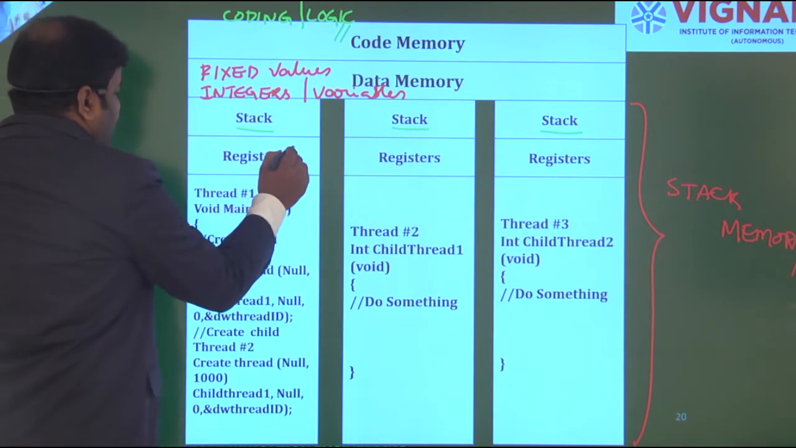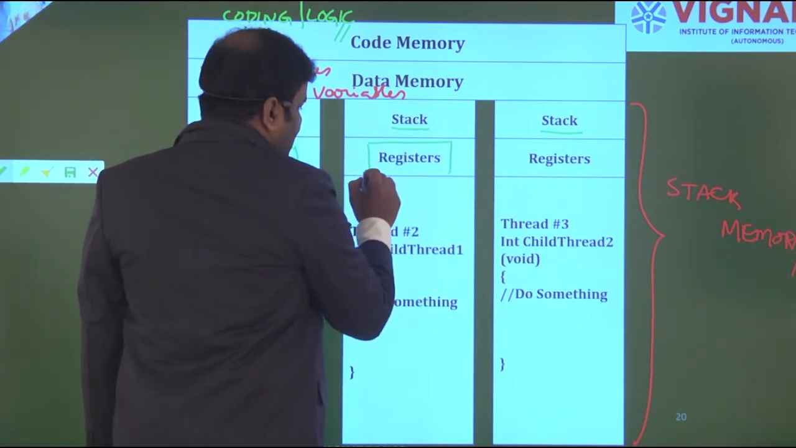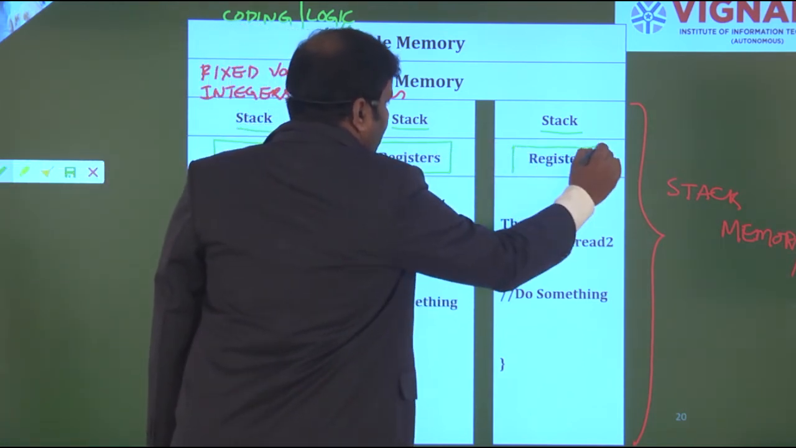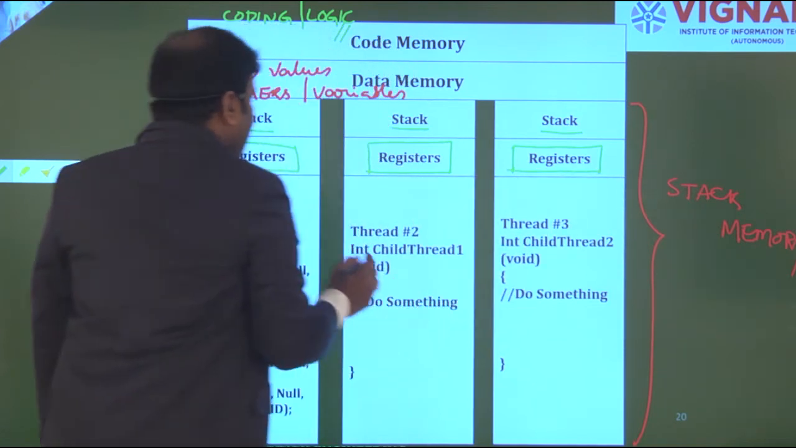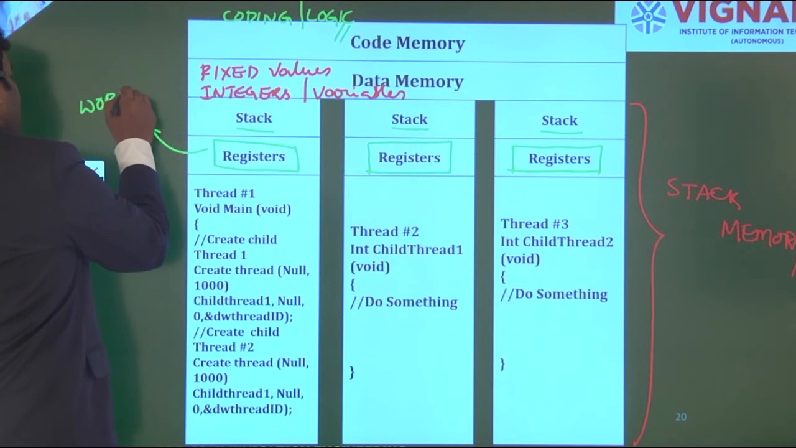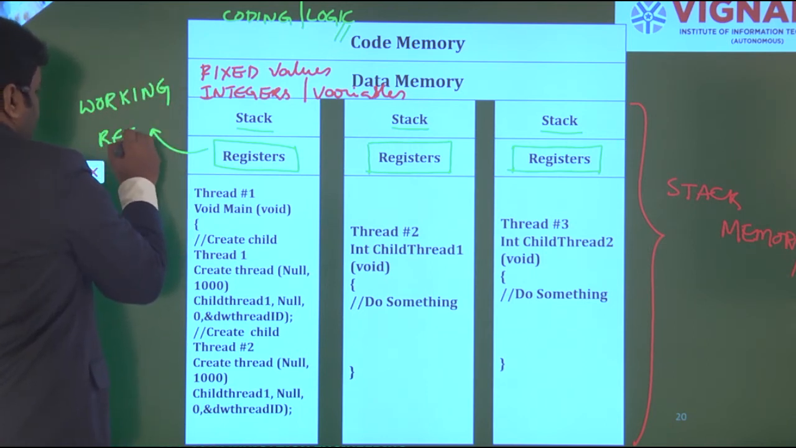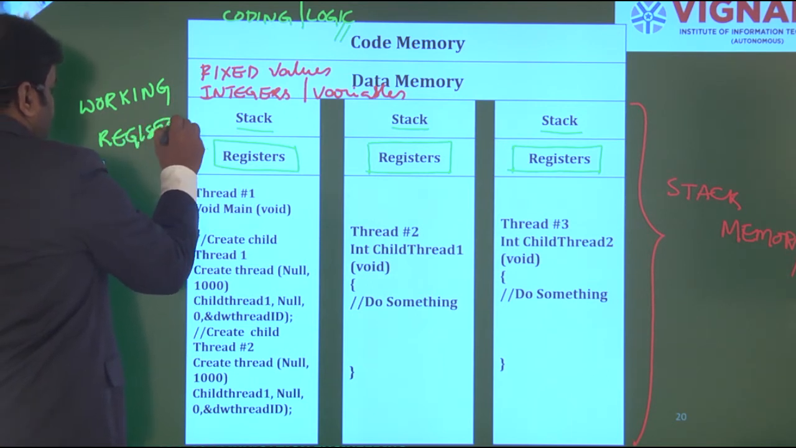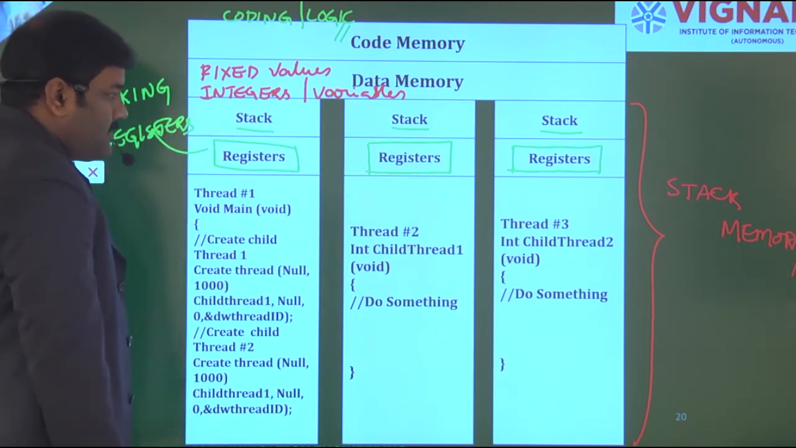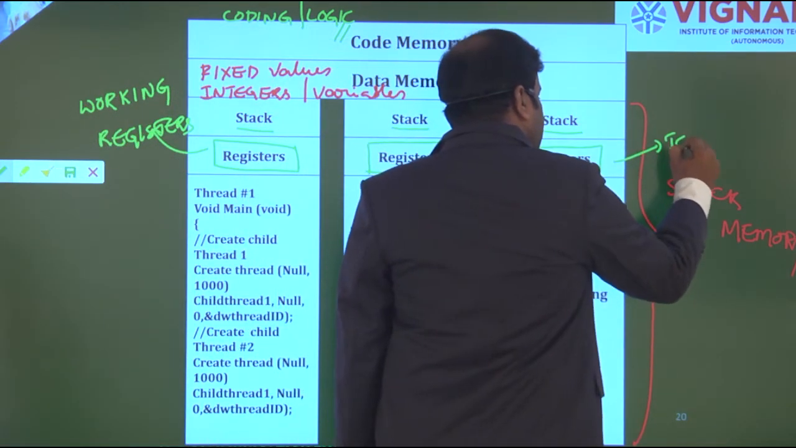And here we have registers. What are these registers? When any process is executing, we use working registers. There is no other use for these registers, they are only for temporary storage purposes.